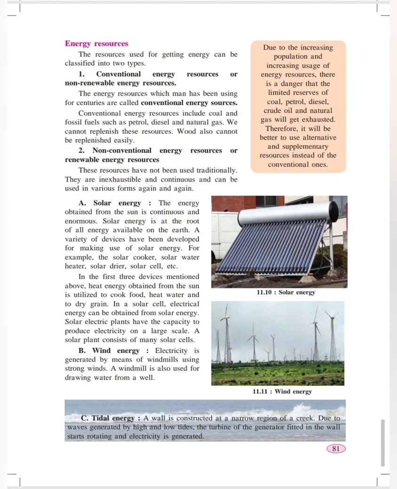Let's study the first point, solar energy. Solar energy is a kind of energy which we get from the sun. When sunlight falls on the solar panel, with the help of it, we get hot water. Also, there are different kinds of solar appliances like mixers, cookers, fans, etc. Let's now study wind energy. Wind energy is a form of energy which is obtained from wind. Windmills are a great source of it.